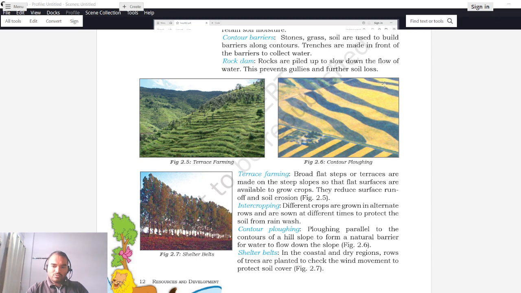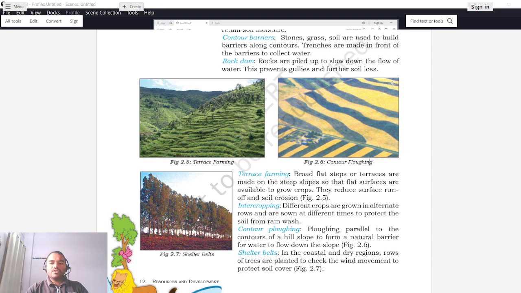So this hill has slope in this direction and this hill has slope in this direction. So what is done? Some contours are made, that is, some rows are dug up, and when the water flows, alternate areas are dug up. Say, for example, if there is some digging done in this row, there is again some land left over, some area is left over, again the digging is done, again some area is left. So these different contours are made along the slope of this hill, you can see.